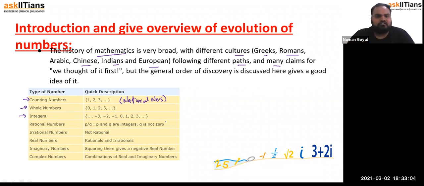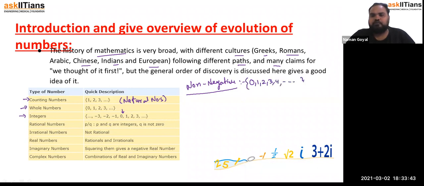Zero is neither a negative nor a positive integer; it is simply an integer. Non-negative integers are the integers which are not negative, so zero is included: 0, 1, 2, 3, 4 and so on up to infinity.